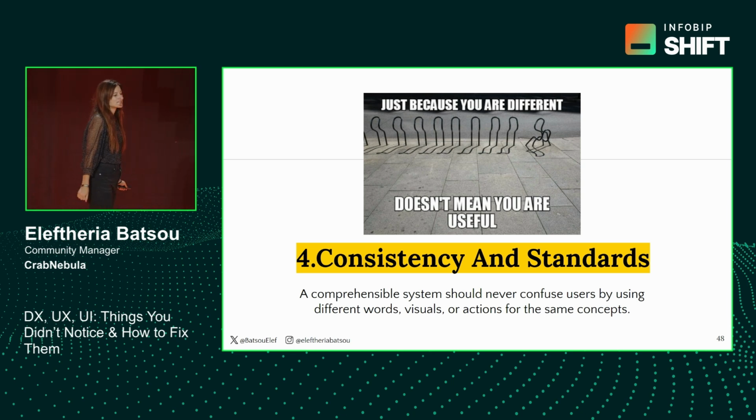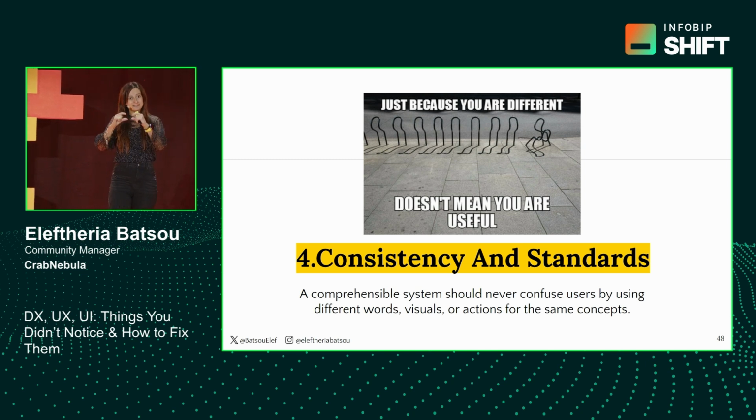Rule number 4 is consistency and standards. Just because something is different, it doesn't mean that it's useful. And I have seen that a lot. I will give you some examples. For example, if you're using the color blue, a shade of blue, always stick to that same shade of blue. Don't change that. Maybe another example is that you have a delete action. OK, always use the same word, delete, not erase, not something else.